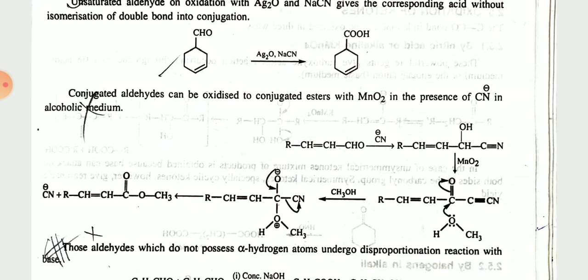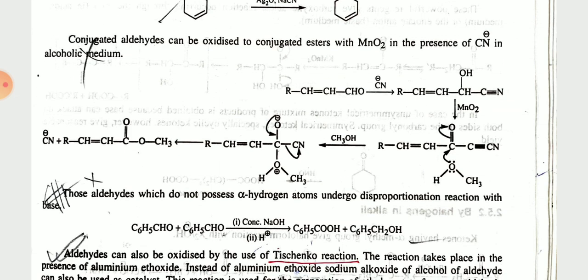Now the conjugated aldehyde can be oxidized to conjugate ester with MnO2 in presence of cyanide in an alcoholic medium. Here you can see the aldehyde in presence of CN will prepare an intermediate, and with MnO2 it will undergo some changes. This process does not involve an alpha hydrogen atom.